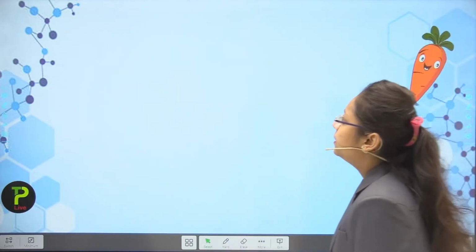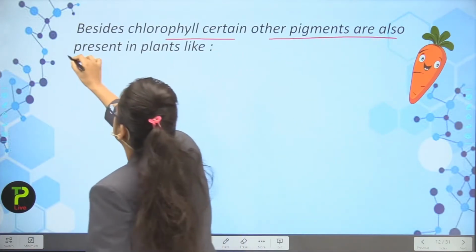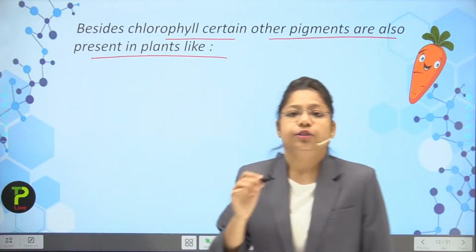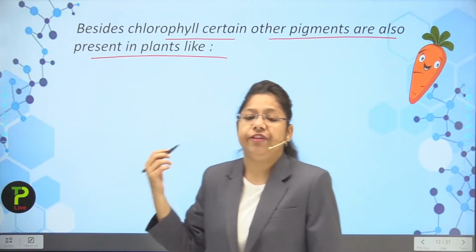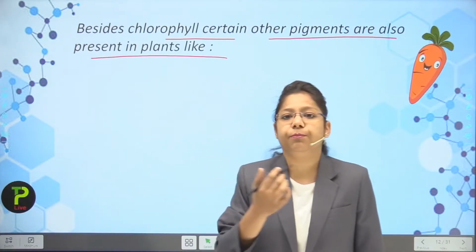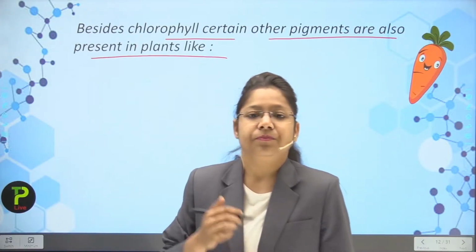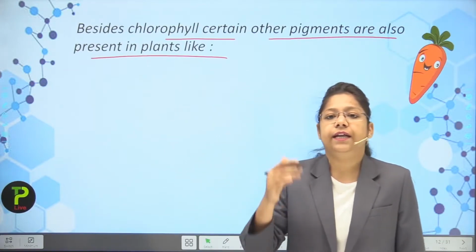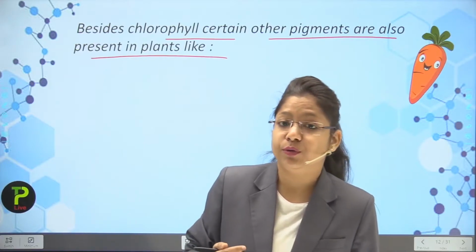Okay students, now besides chlorophyll, certain other pigments are also present in the plants. You have seen that many plants have very beautiful colors. They produce many beautiful flowers, fruits and vegetables as well. Now you are imagining that except for green vegetables, all vegetables have beautiful colors.